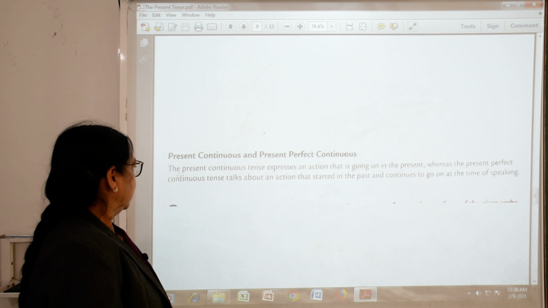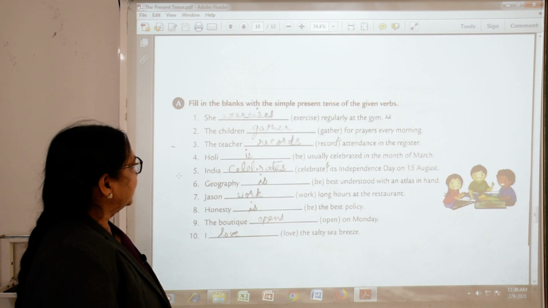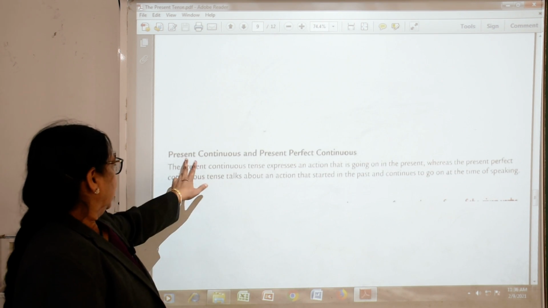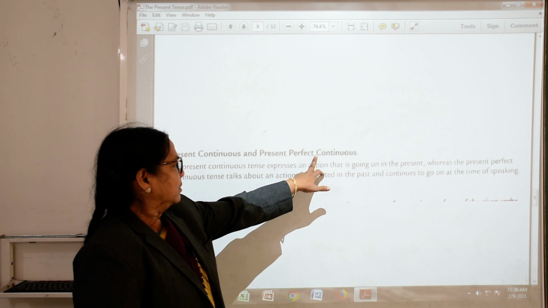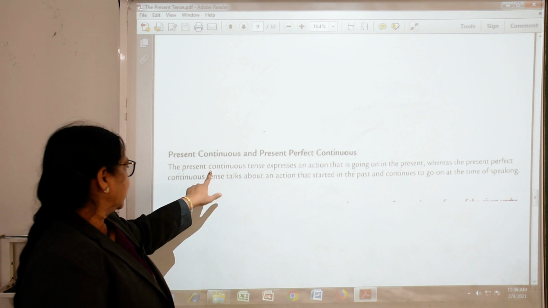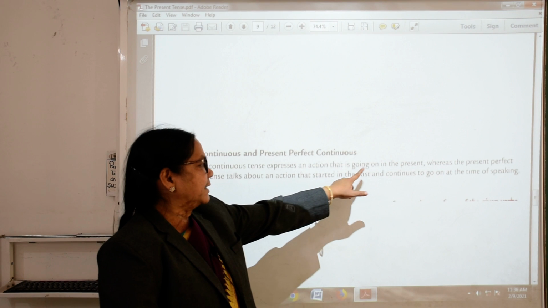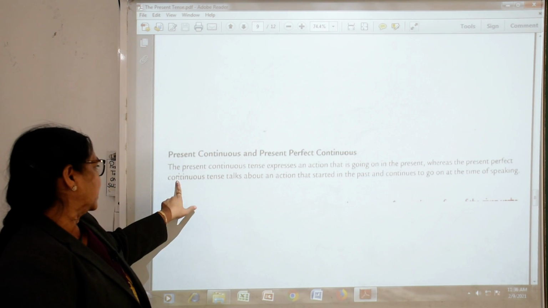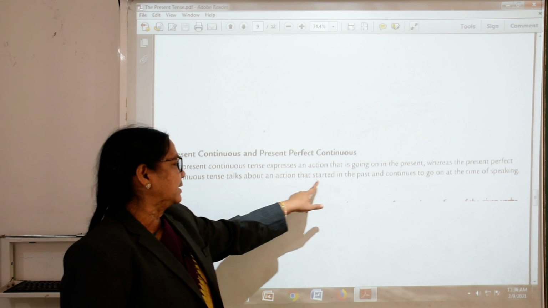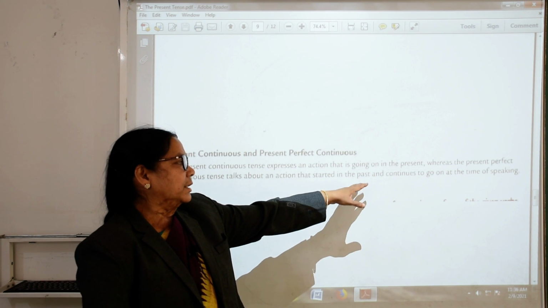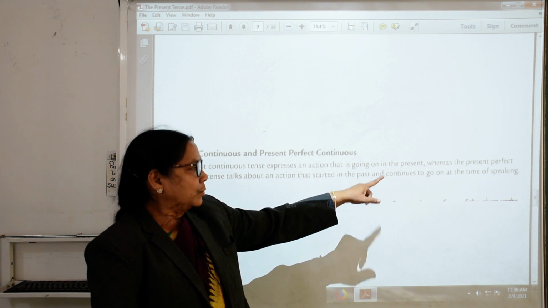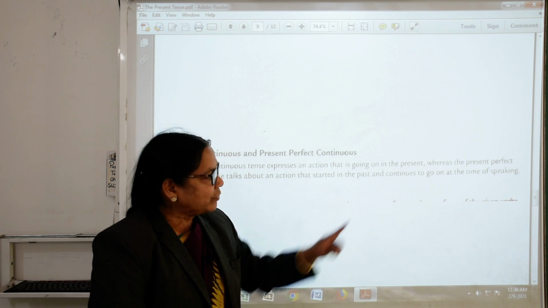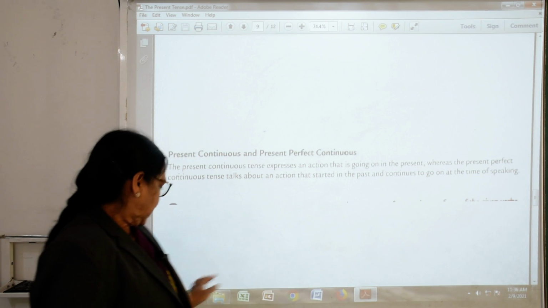Now, present continuous and present perfect continuous. The present continuous tense expresses an action that is going on in the present, whereas the present perfect continuous tense talks about an action that started in the past and continues to go on at the time of speaking.